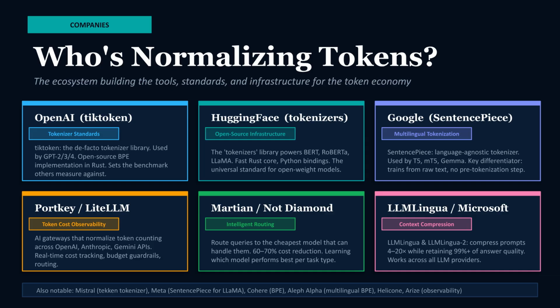Several companies are normalizing tokens. OpenAI's Tiktoken sets the tokenizer standard. HuggingFace provides open-source infrastructure. Google's SentencePiece offers multilingual tokenization. Companies like Portkey, Martian, and LLMLingua are building tools for cost observability, intelligent routing, and context compression.